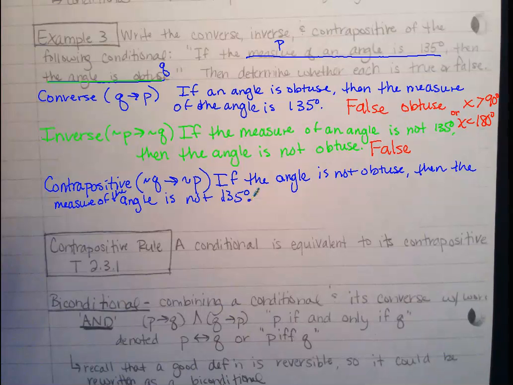Okay, how about this one's true or false? What's its value here? If the angle is not obtuse, then the measure of the angle is not 135 degrees. True? Why do you say true, Justice? No, tell me why you said true.